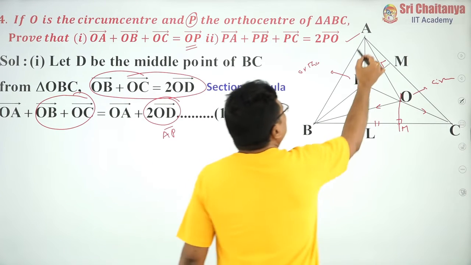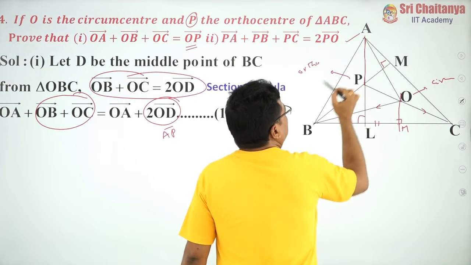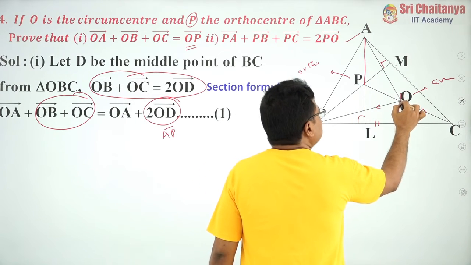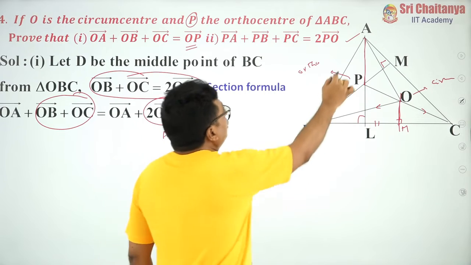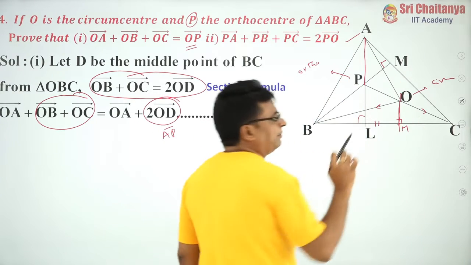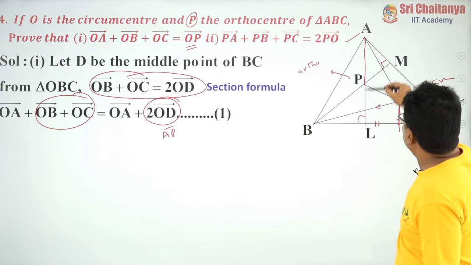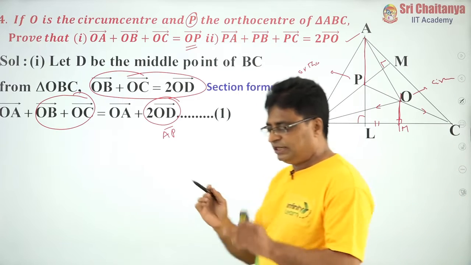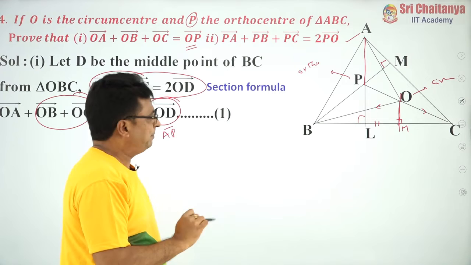That means the distance between the orthocenter and a vertex of the triangle is twice the distance between the circumcenter and the side of the triangle. That means AP is equal to 2 OM. This I need to find. Moreover, this is perpendicular to BC, and OM is also perpendicular to BC. These two lines are perpendicular to BC, which means they are parallel.